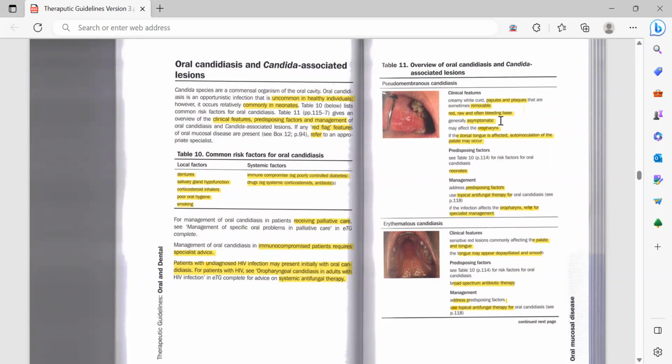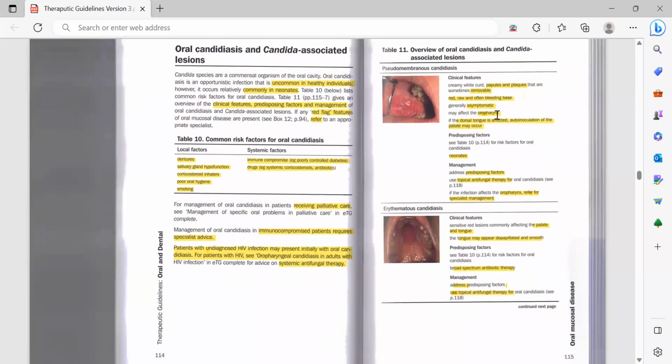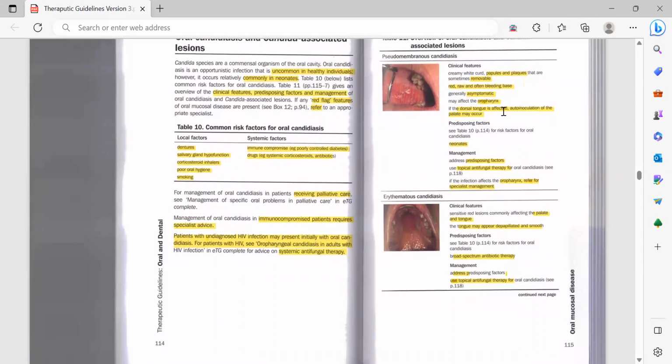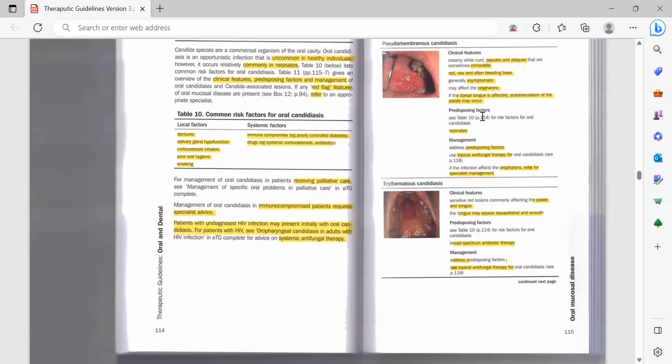It is generally asymptomatic, and it can affect the oropharynx. If the dorsal tongue is affected, autoinoculation of the palate may occur. And what would be the predisposing factors? These are local factors and systemic factors. It can also happen in neonates. Management would include